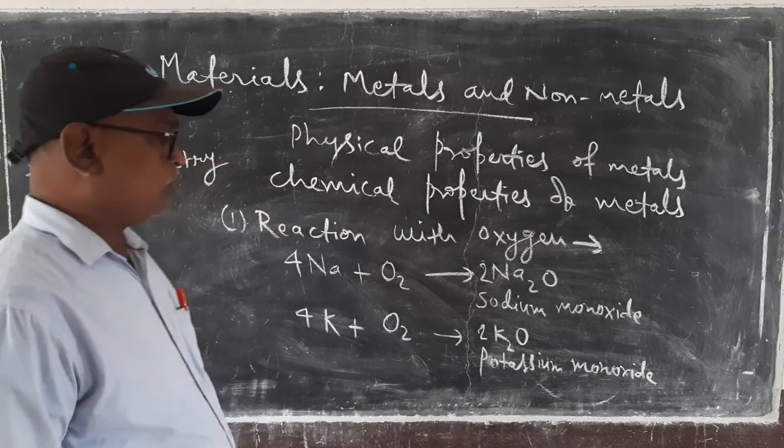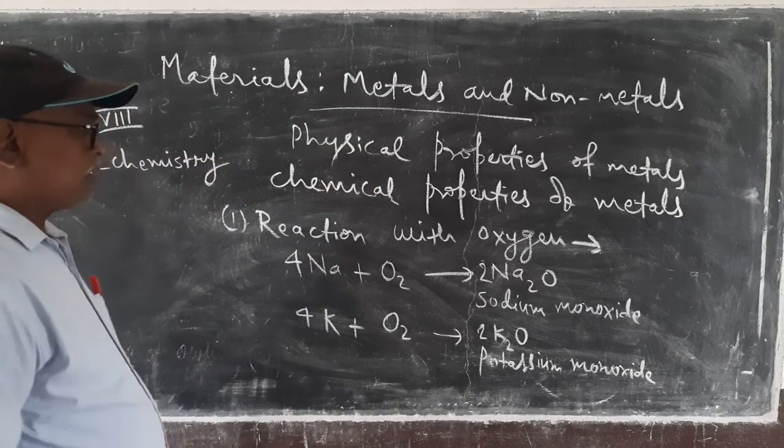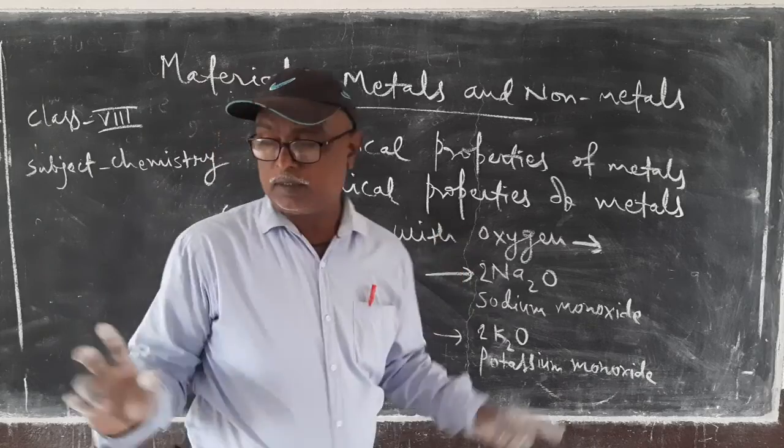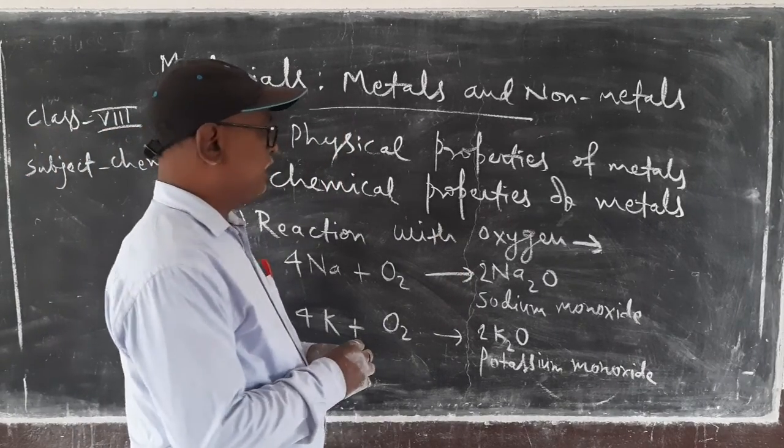The oxides of sodium and potassium, when dissolved in water, produce bases like sodium hydroxide and potassium hydroxide.